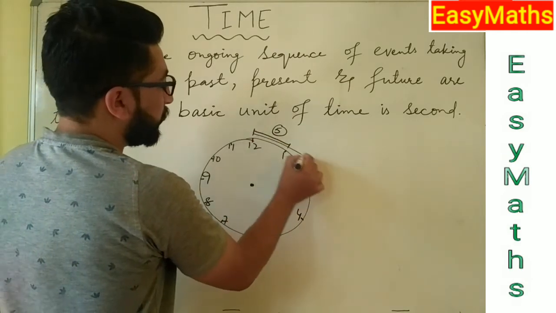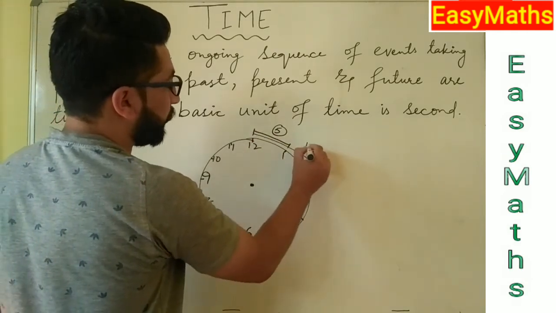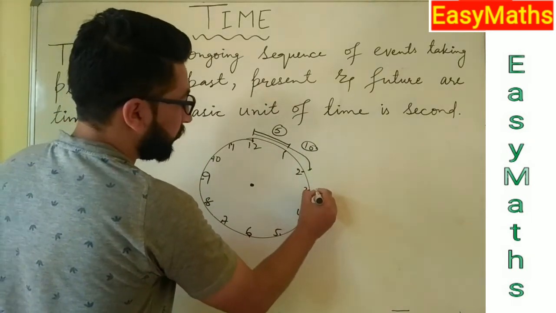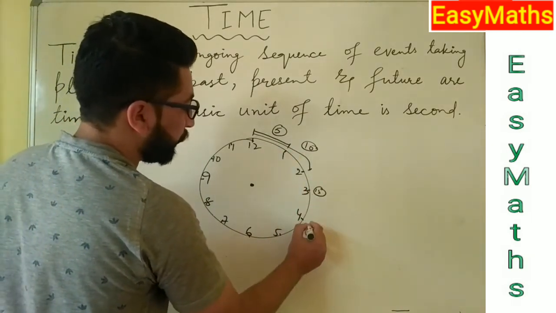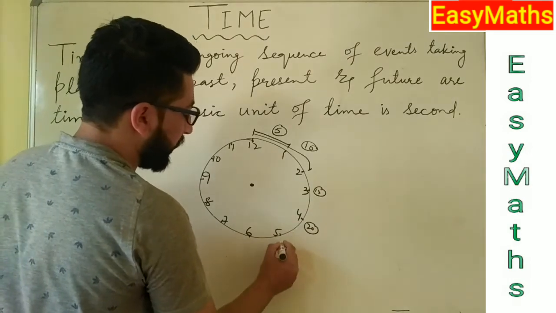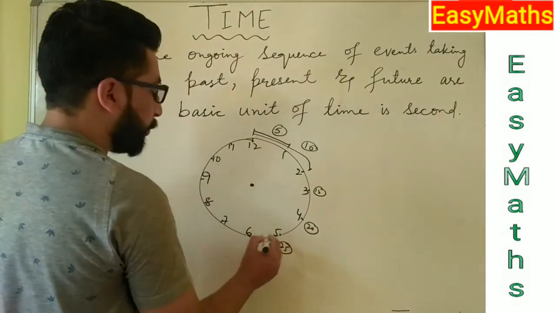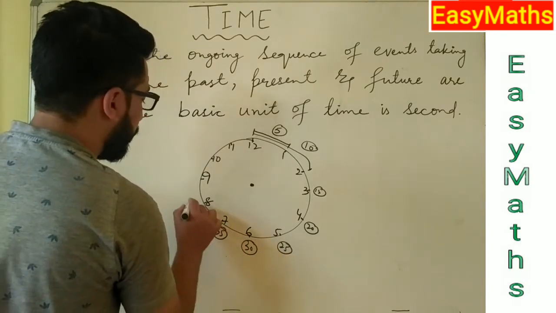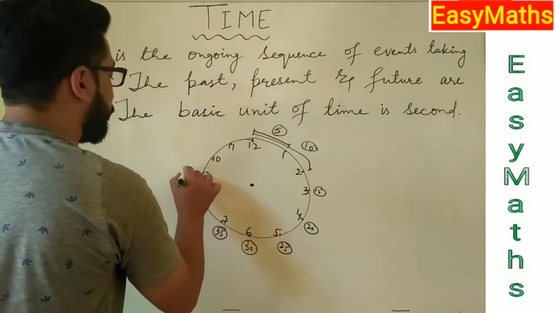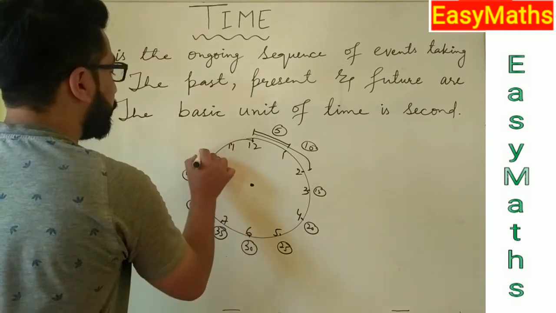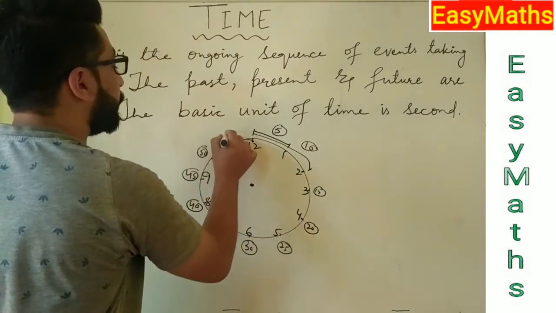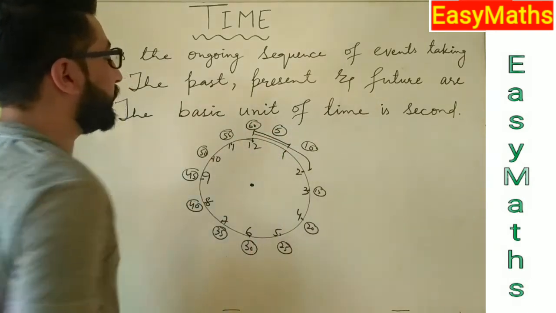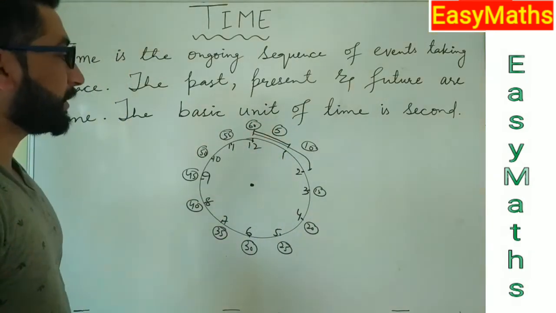From 12 to 2, there is a gap of 10 minutes, and so on. 12 to 3, 15 minutes. 12 to 4, 20 minutes. 12 to 5, 25 minutes. 12 to 6, 30 minutes. 12 to 7, 35 minutes. 12 to 8, 40 minutes. 12 to 9, 45 minutes. 12 to 10, 50 minutes. 12 to 11, 55 minutes. And at 12, 60 minutes. From 12 to 12, there are 60 minutes.